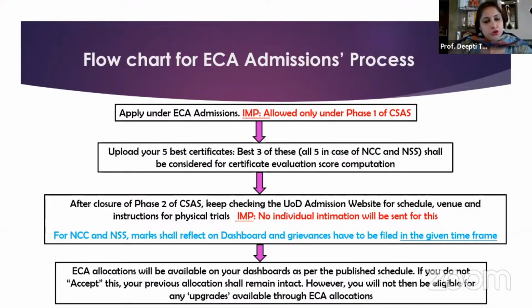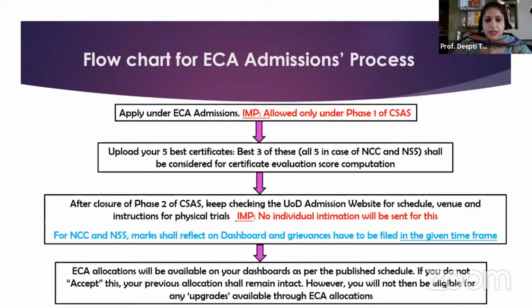Then after the closure of phase 2 of CSAS, you are advised to keep checking the University of Delhi admission website, because that is the site where you will get the schedule, the venue, and the instructions for physical trials. No queries will later on be entertained on the fact that I did not receive a mail or it did not come on my dashboard. You will not be sent any kind of personal intimations. You will have to keep checking the University of Delhi admission website, wherein you will be given the details of where you're supposed to go for the physical trials.